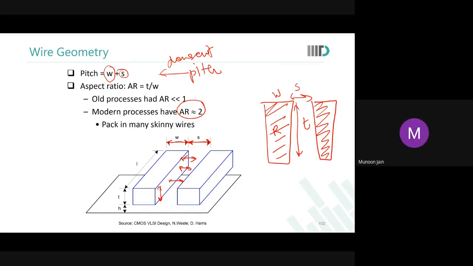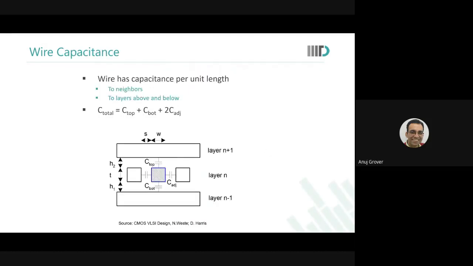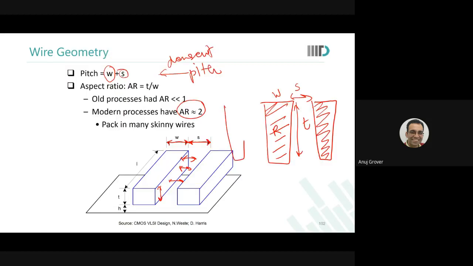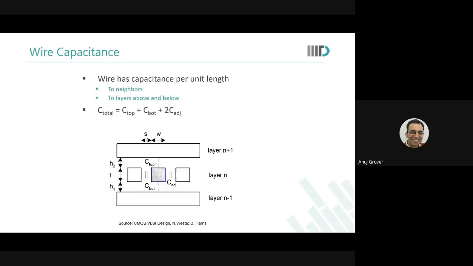Considering that your wires are manufactured like this, the wire capacitance is modeled in this manner, where a wire, this blue wire, would have capacitances with the adjacent wires. These wires that we had shown over here are adjacent wires. It will also have capacitance with the top and the bottom wires, because of the height of the dielectric that is there.